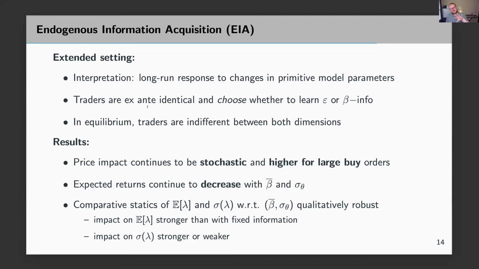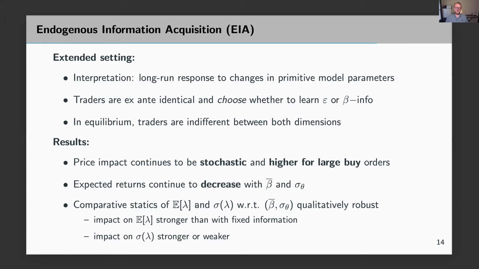What we show in this extended setting is that our main results still hold. So in particular, price impact is still stochastic and asymmetric, so higher for large buys, lower for large sells, and expected returns still decrease with average betas and factor volatility. So our main results are robust. We also get some additional results from this extension.